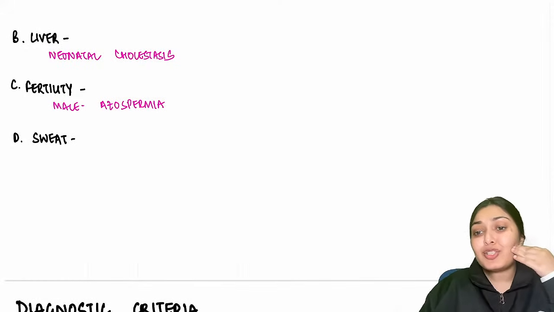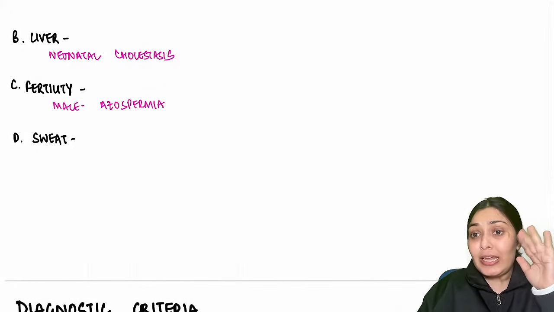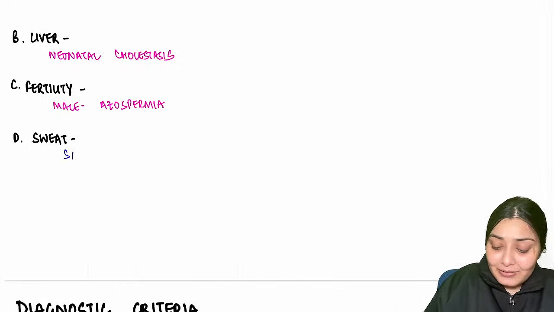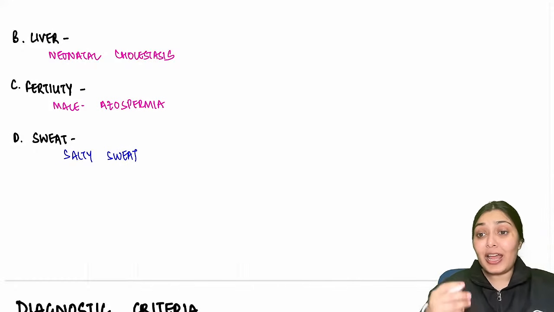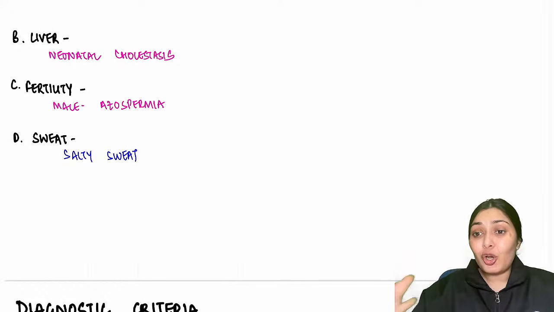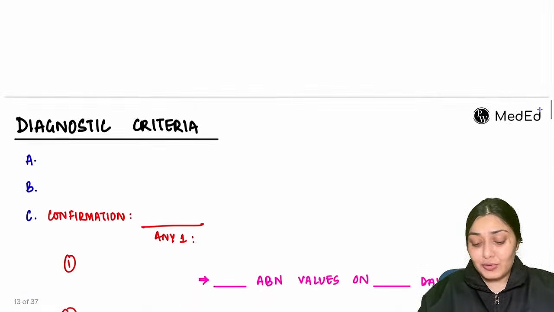Because this chloride channel is present here in the sweat, what it does is take chloride into the intracellular compartment. So this sweat, because the chloride channel is defective, is going to be very salty. So this child has very salty sweat. The mother says, whenever I am kissing the child, I feel that my child is very salty, a very salty taste while kissing the child. So these are the clinical features and the manifestations that you see here.